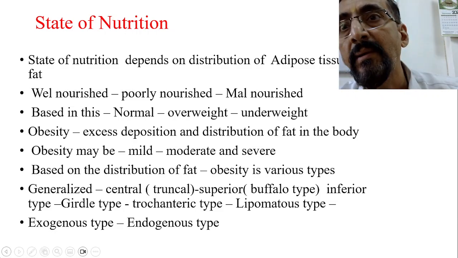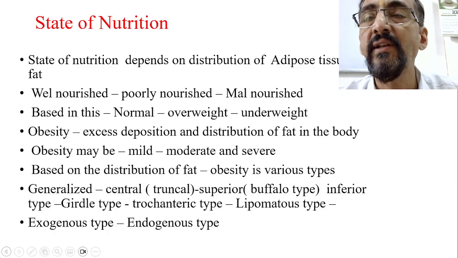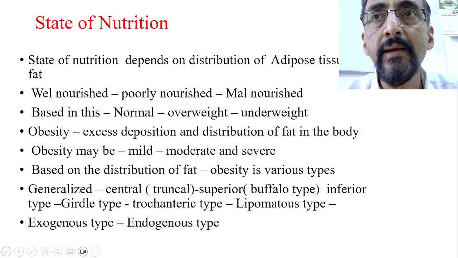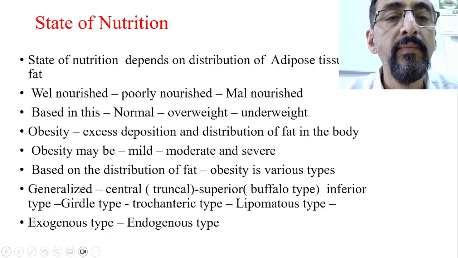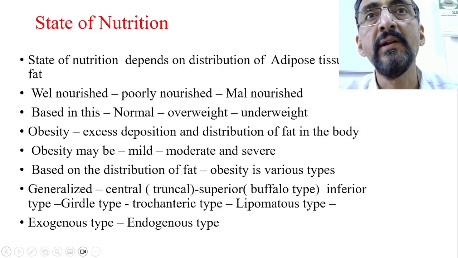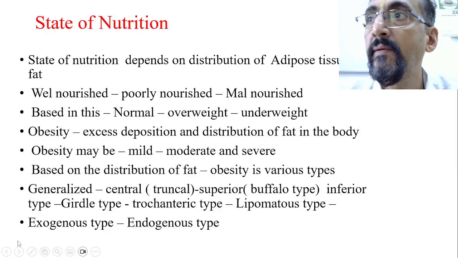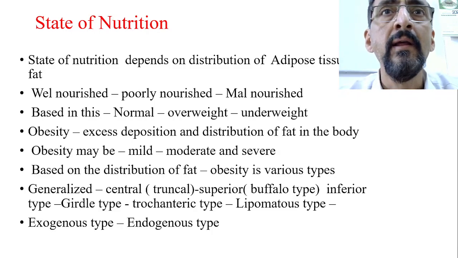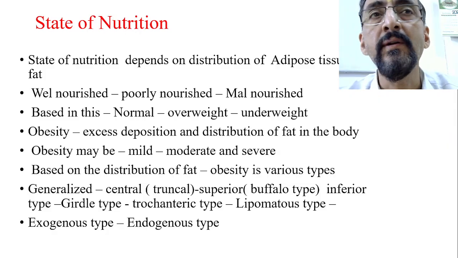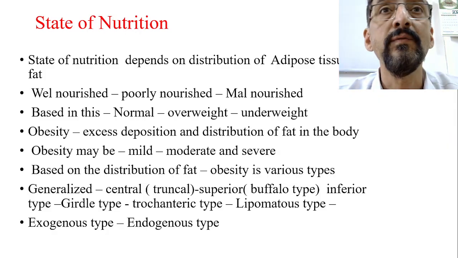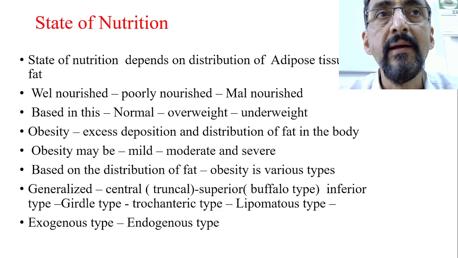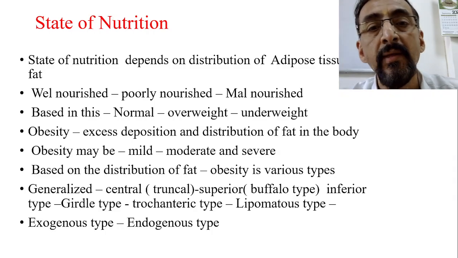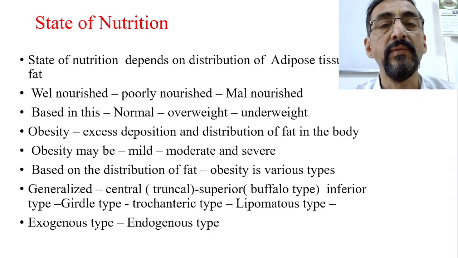Then it is called generalized obesity. Sometimes obesity may be central. Central means only in the central portion of the body, the truncal portion, there is deposition of the fat. So this is called central obesity. Now, for central obesity, there is a hypothesis called the thrifty hypothesis, proposed by Neel and Neel, who found out the reason for the increasing incidence of diabetes. There the main problem is truncal obesity, where more deposition of fat will be in the central portion of the body.